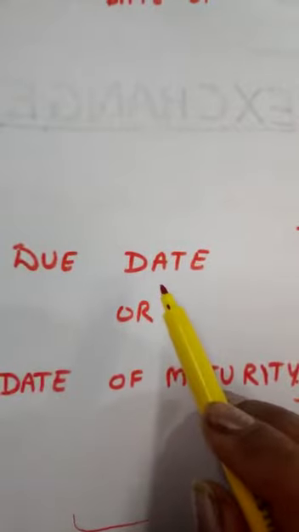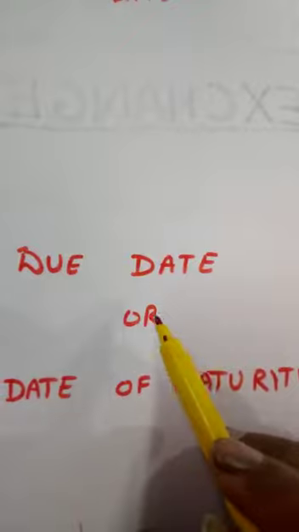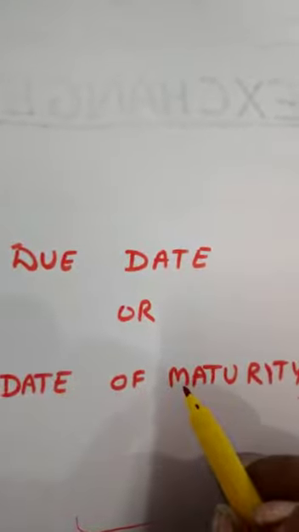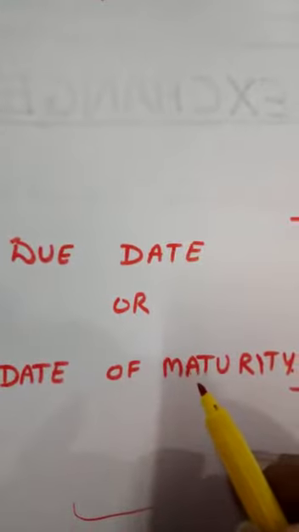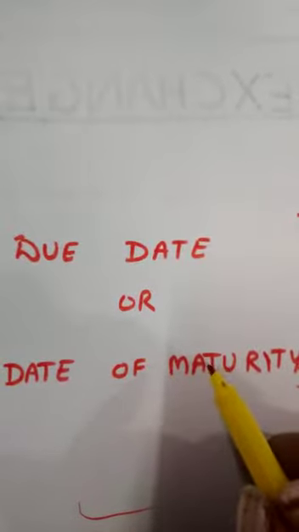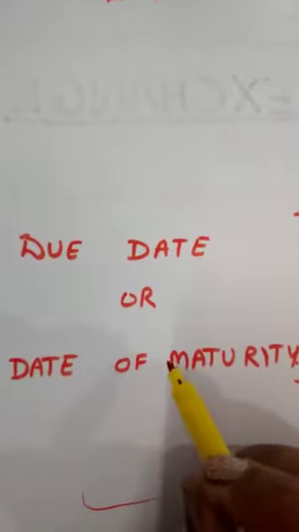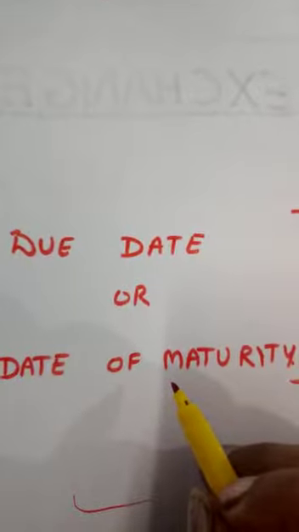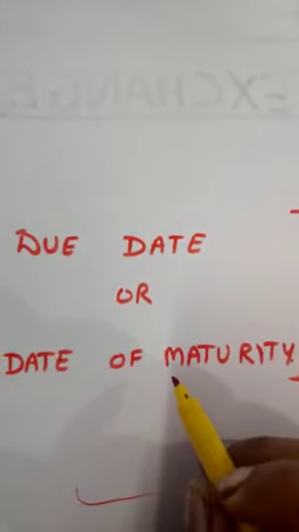As we all know, due date means the date on which the bill of exchange becomes due to be paid, the date of maturity of that bill of exchange. If the bill is written for 2 months, then after the 2 months, when the bill falls for maturity, that is called the due date. Now, on a human ground, the human ground cannot be ignored, children, because it is a legal document.